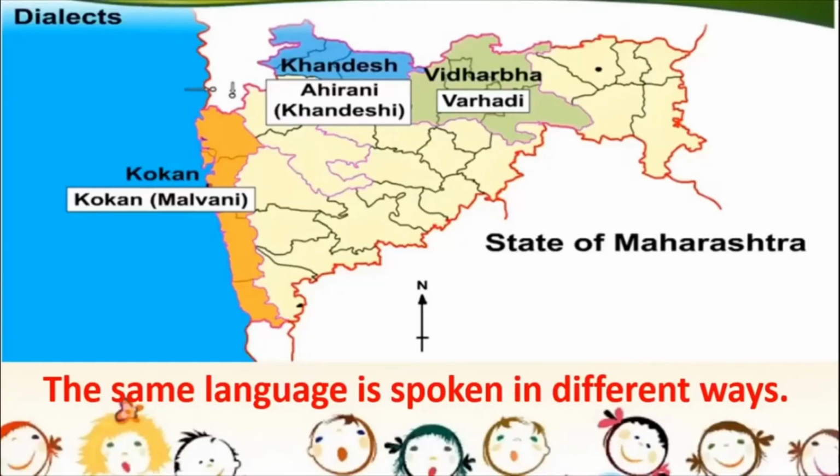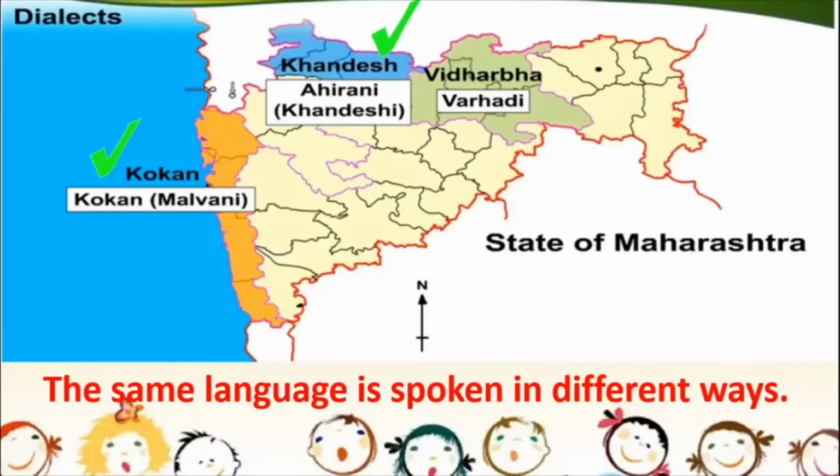So see, in Konkan, people speak Malwani, even that is Marathi, but it is a little different from pure Marathi. It is called a dialect of Marathi, or we call it Boli Bhasha, okay? People in Khandesh, they speak Ahirani, which is also a dialect of Marathi.